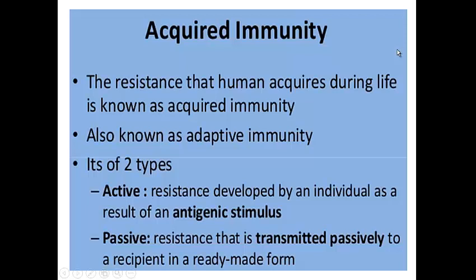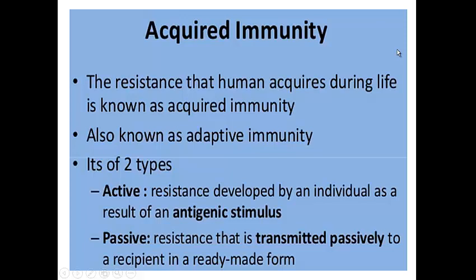What is acquired immunity? Acquired immunity is when the body gets exposed to a natural environment, and then our body develops a certain resistance to a disease. That is called acquired immunity. Humans become resistant when the body gets exposed to a certain kind of germs, microscopic organisms. There are two types, active and passive.